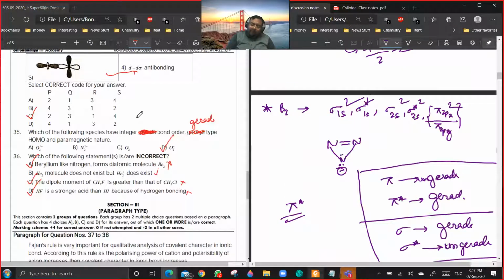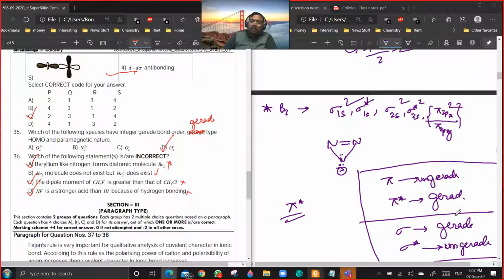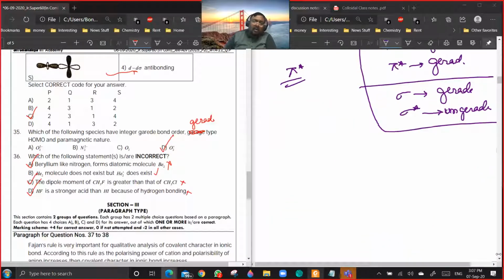You can define something called gerade bond order, but this is not there in any standard textbook. Think along these lines: suppose you have O2. First of all, integer gerade bond order.